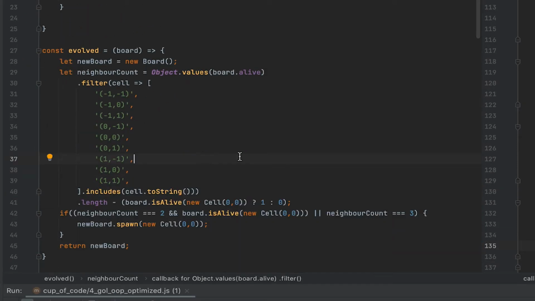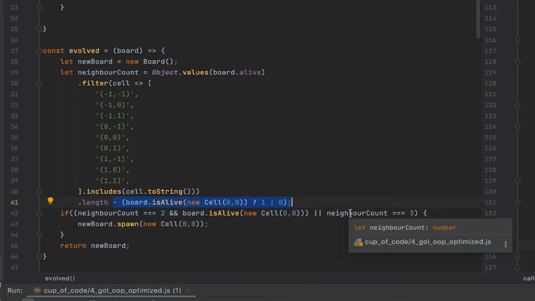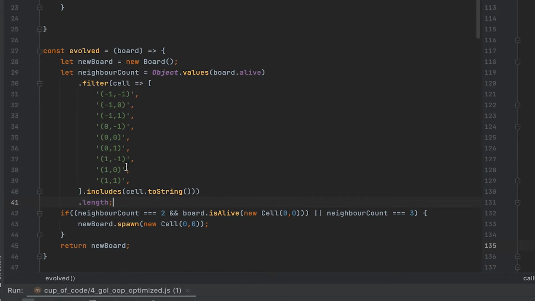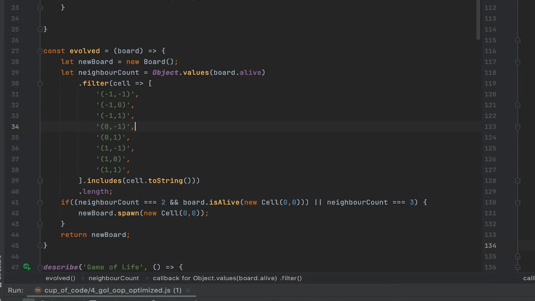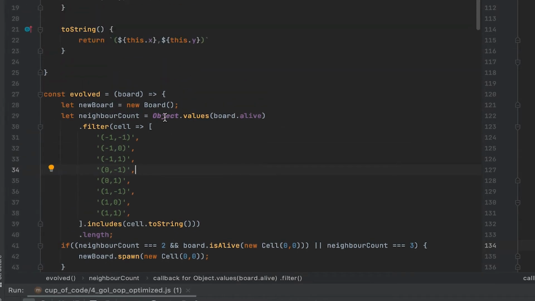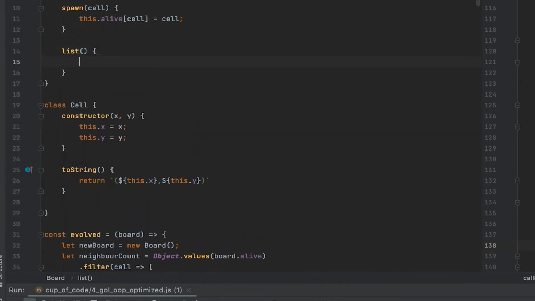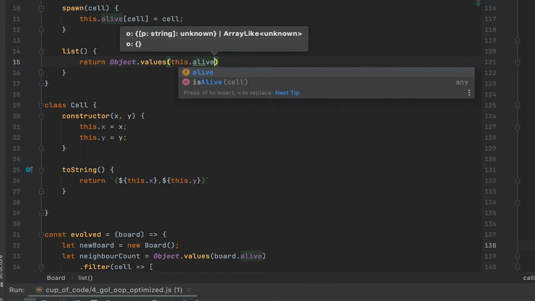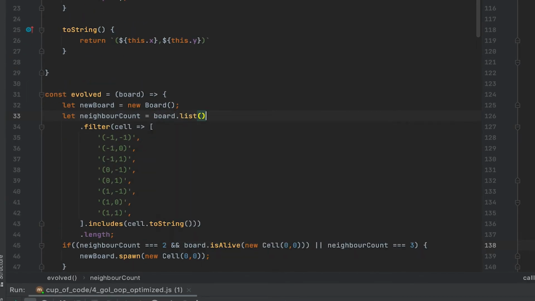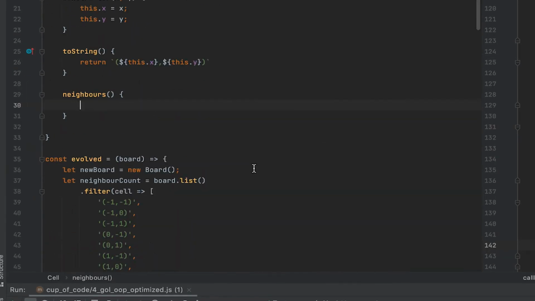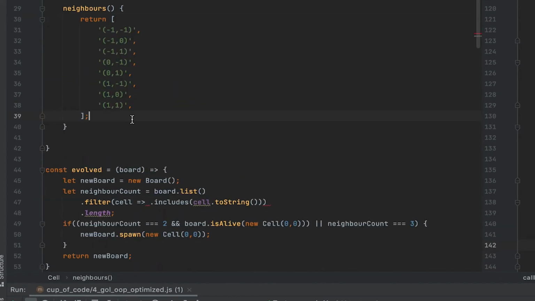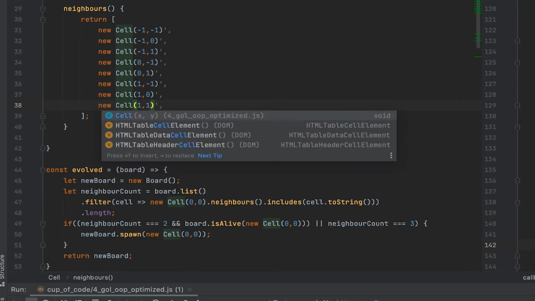Okay. So now this satisfies the test, but actually I still have among the neighbors the 00, and I have this quirky thing here. So let's get rid of this one and this one to simplify our code. A further simplification is that I'm going to move a couple of things into other objects. For one thing, I would want this object values board alive to be on the board as a list function. The second thing is I'm going to move this list onto the cell to make things easier. But this neighbors function should actually return the cell objects.